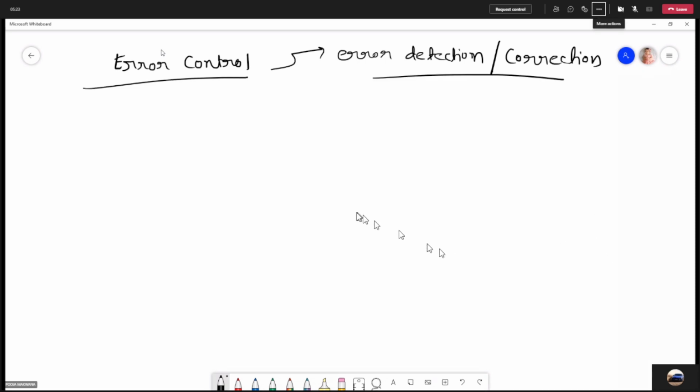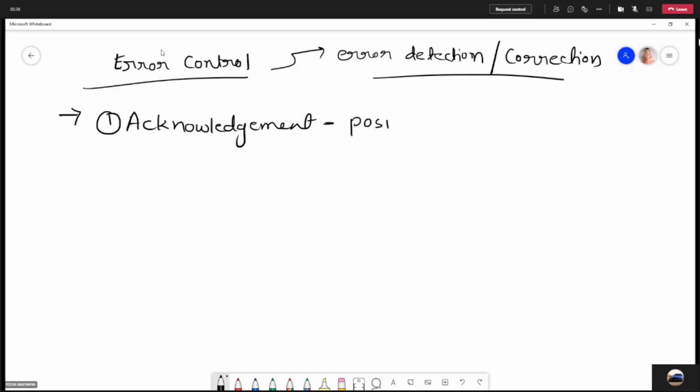Apart from these techniques, what else do we have for error control? The first thing that we have is the acknowledgement. We may have two types of acknowledgement: positive acknowledgement and negative acknowledgement.